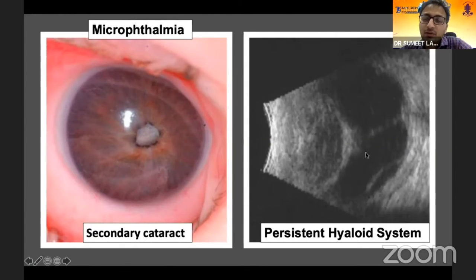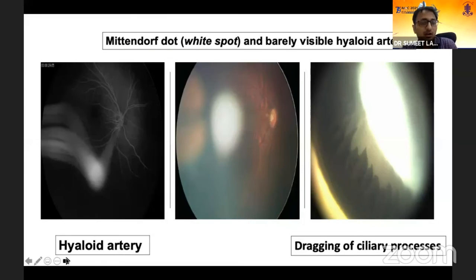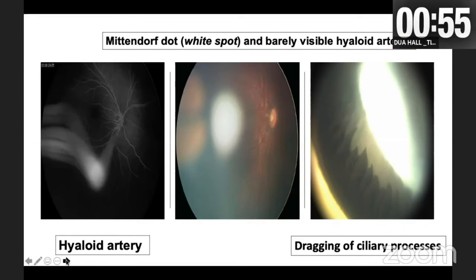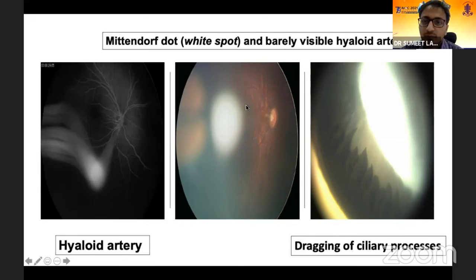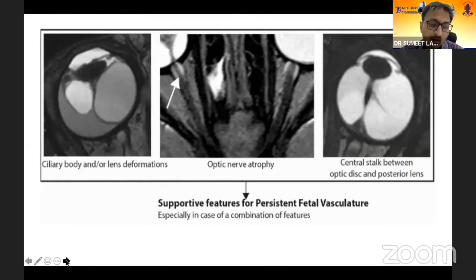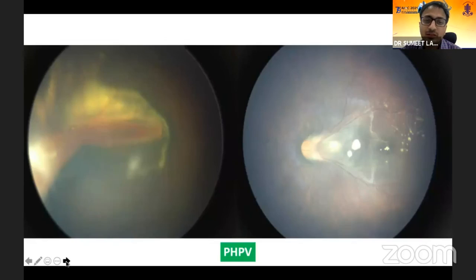You can find this persistent hyaloid system on doing a B scan. On examination, you do see a Mittendorf dot or a barely visible hyaloid artery. A very important sign here is the dragging of the ciliary processes, which is very classical of PHPV compared to retinoblastoma. Again, a few classical signs on the MRI: you can see ciliary body and lens deformation, optic nerve atrophy, and a central stalk between the optic disc and the posterior lens in cases of PHPV.